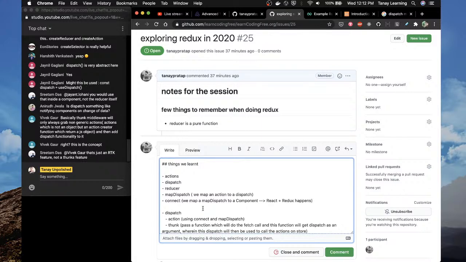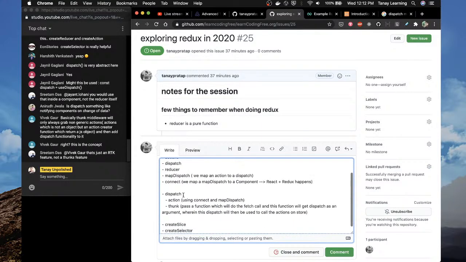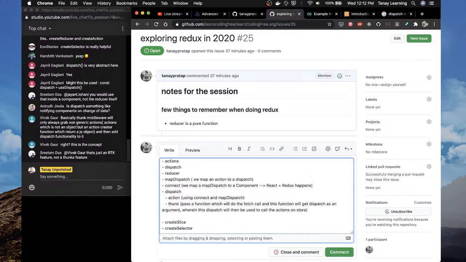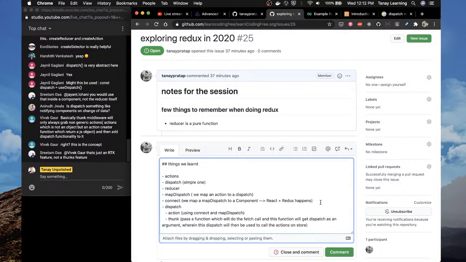Then we started looking into Redux Toolkit. Then there are two kinds of dispatch we looked into. Dispatch simple one, first we looked into this one, then we looked into create slice. Why am I creating this note? Because there's something called spaced repetition.